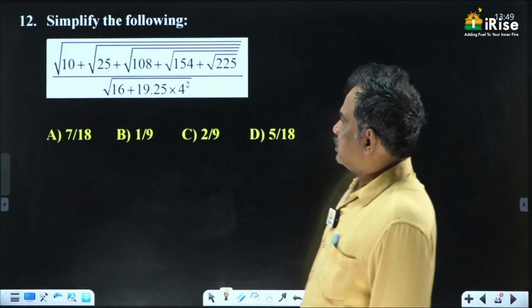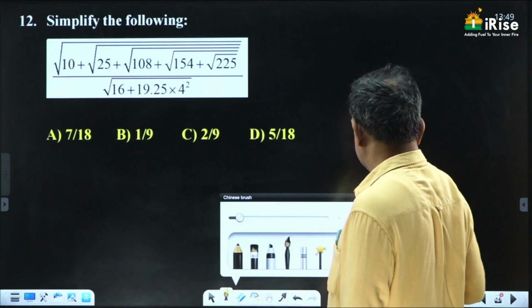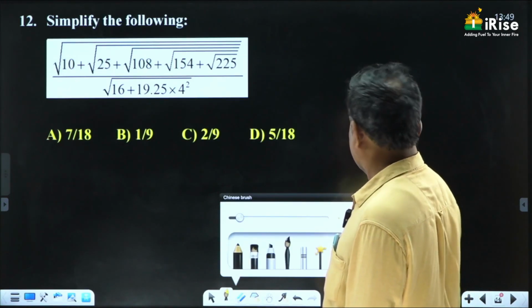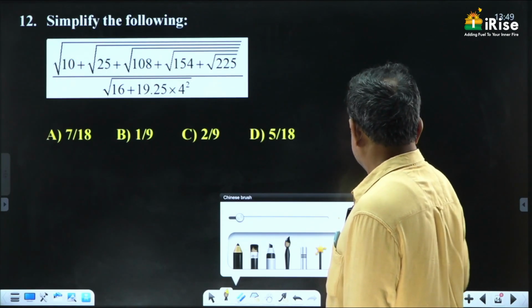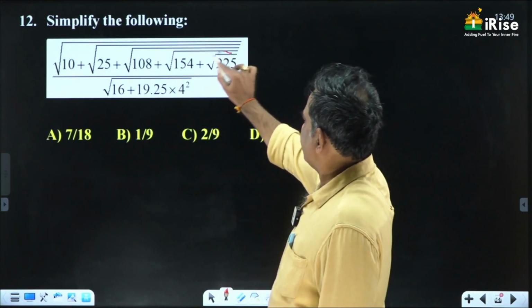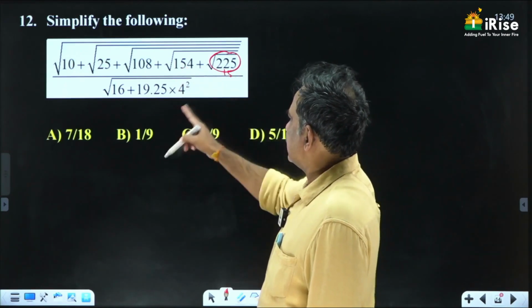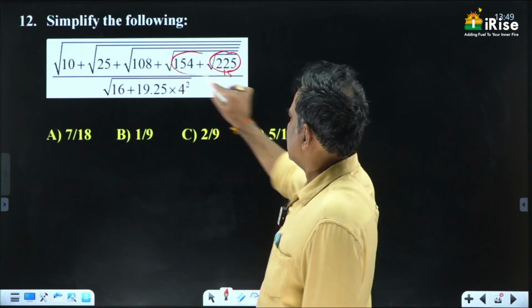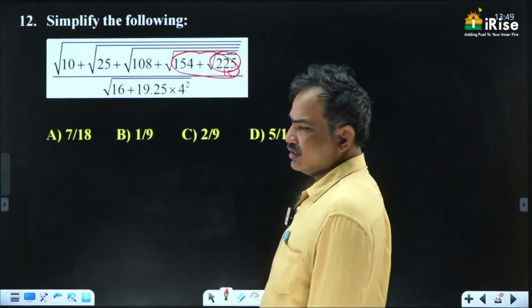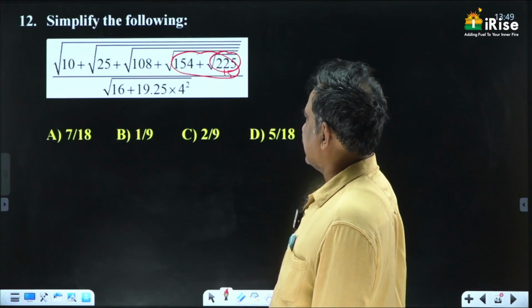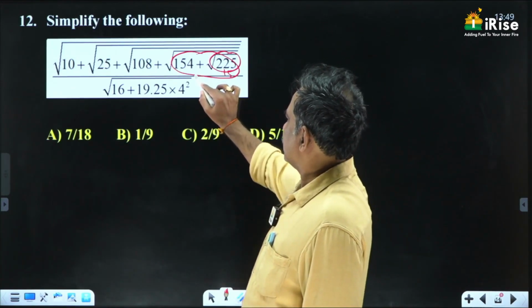Yeah, see this question, a very simple question given here. Root of 225 is nothing but 15. That 15 is added to 54. This total is nothing but 169, sorry, which is equal to 13.